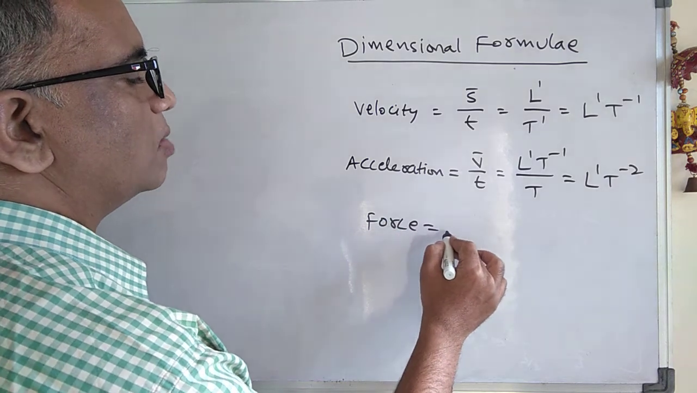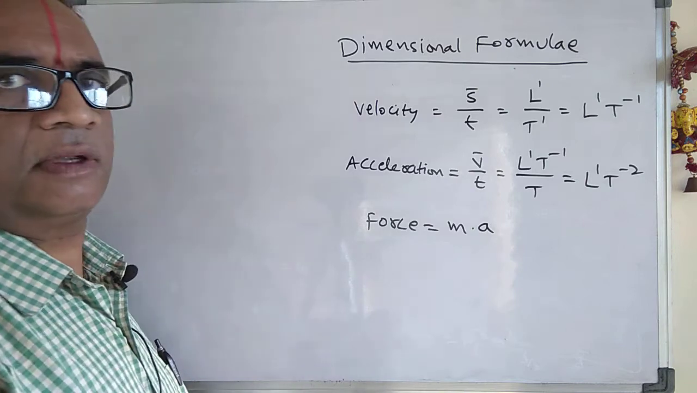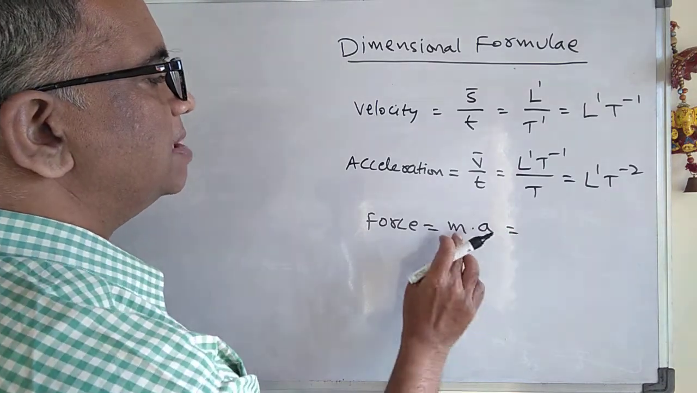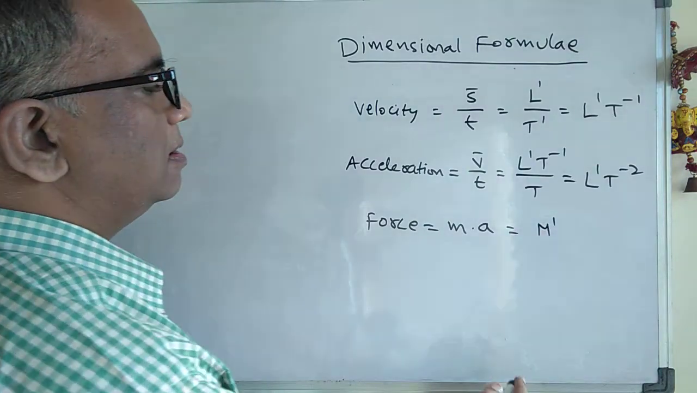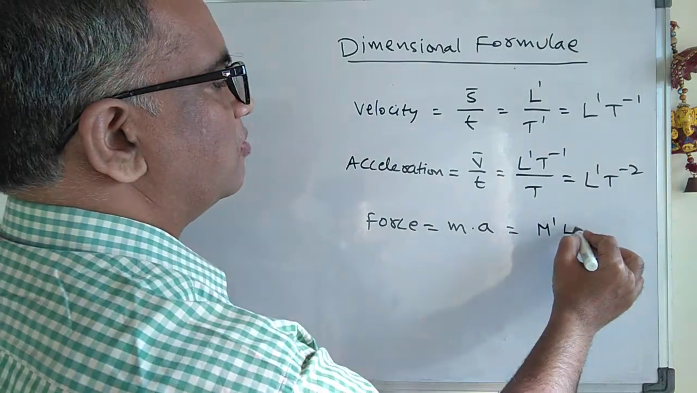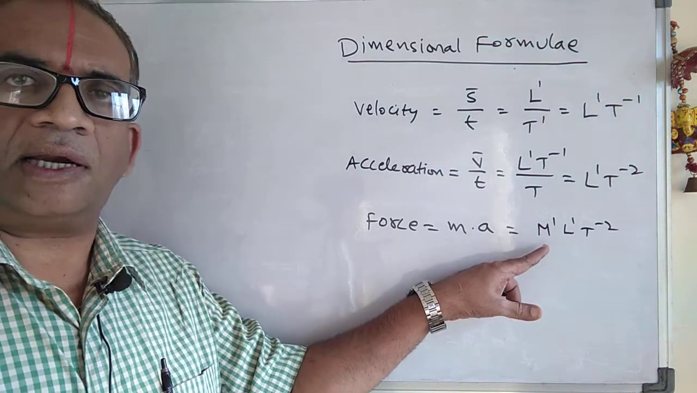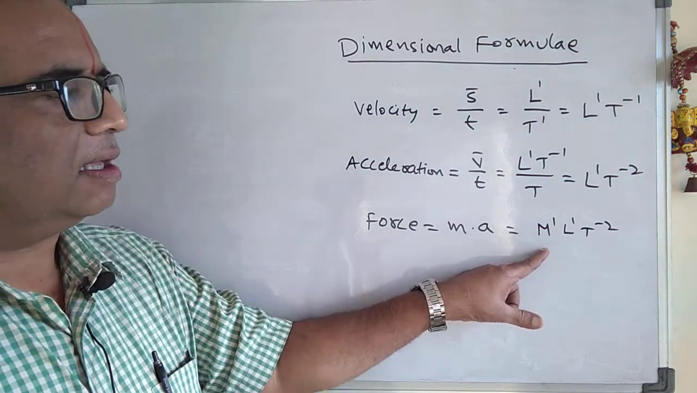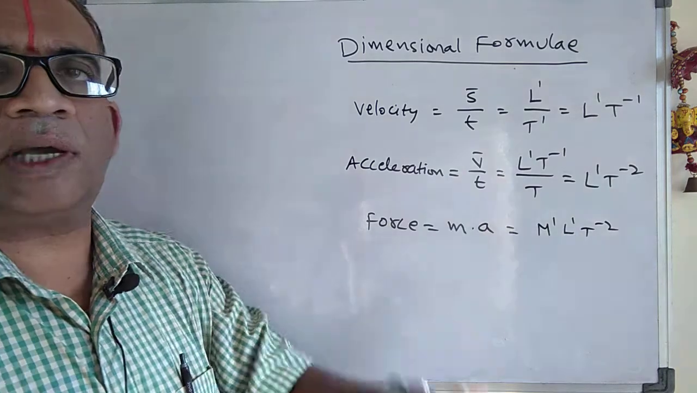So force means what here? Force is equal to mass into acceleration. So what is m here? M is nothing but M to the power of 1. What is the acceleration here? L to the power of 1, t to the power of minus 2. So this is the dimension formula. The dimension formula of force is M to the power of 1, L to the power of 1, t to the power of minus 2.